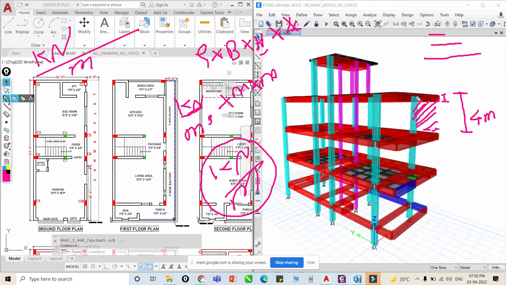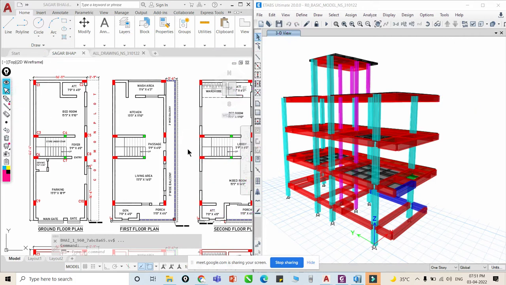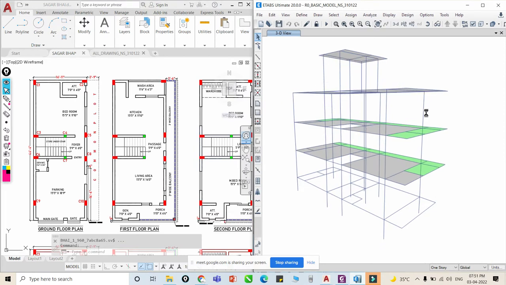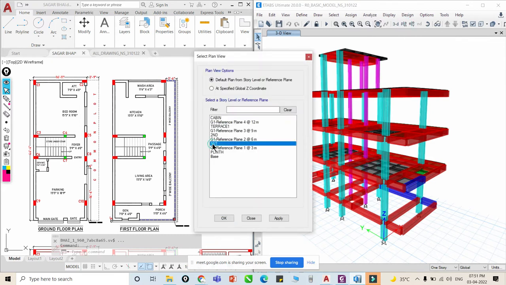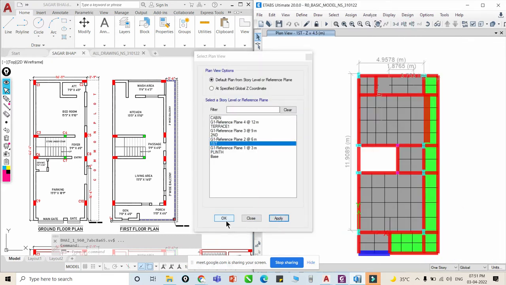See, this is an RCC member, so there is no wall there. So from this overall height, we will minus this beam depth. Whatever effective height we get, we will multiply with the width and density. So here we get this UDL load in the form of kilonewton per meter, right? In this manner, we have to calculate the loading acting on each and every beam, right? And the next step is the design of slabs.